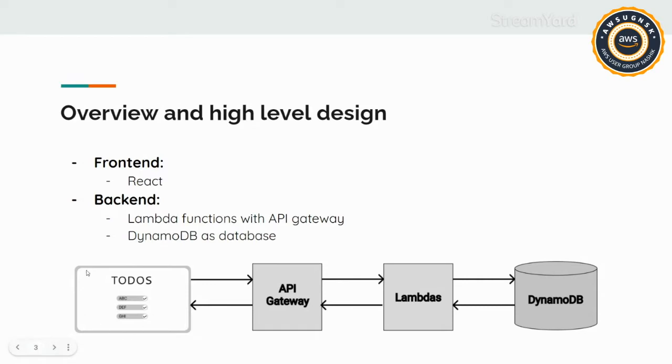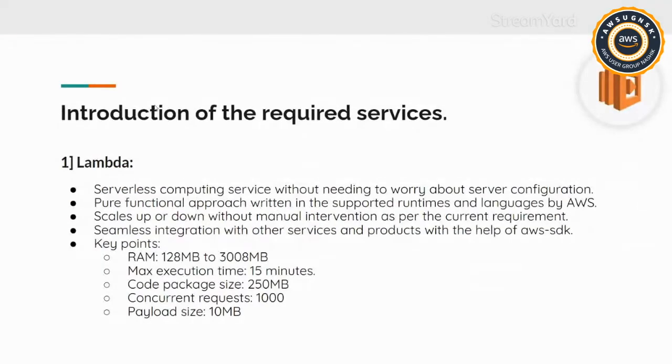If you are able to see the diagram below, we have the front end over here, the to-dos app. In between, we have the API Gateway. Then we have the Lambdas, multiple functions for POST, PUT, or GET, for the required CRUD operations, and for the database we'll be using DynamoDB. Now we will see what services we'll be using. We'll just go through the basic overview of that. So AWS Lambda is basically a serverless computing service.